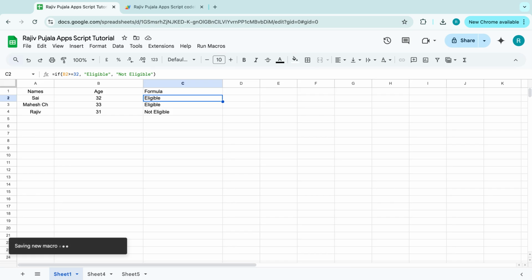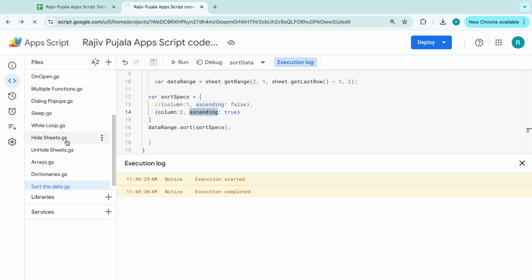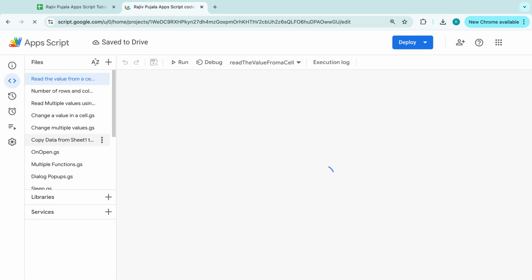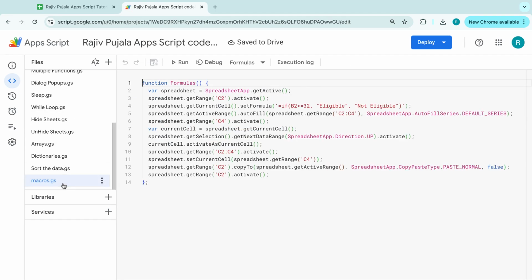Okay, the macro is getting saved. Okay, the macro is saved. Click on edit script. It will take you to the macro. Here is the formulas, and let's rename this as formulas, right? So here is a code. It is automatically generated. See how comfortable this one is. You just recorded it without writing any code, and it has given everything.